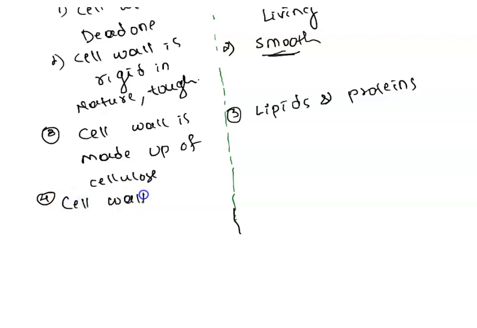I told you already. Cell wall is fully permeable because it will not restrict anything from passing through it. It will allow everything to pass through it. There is no restriction on the movement of things through the cell wall.